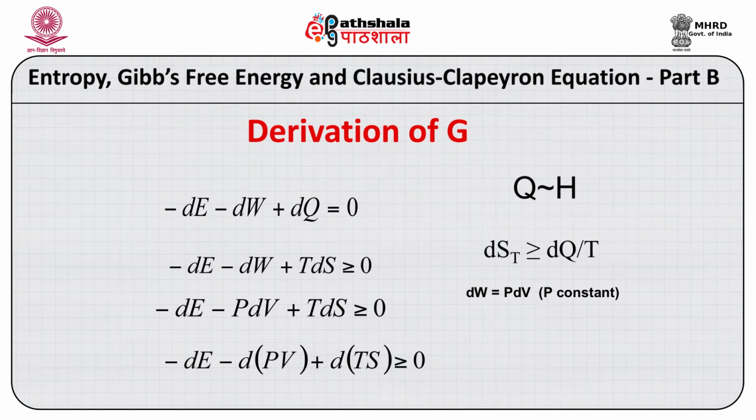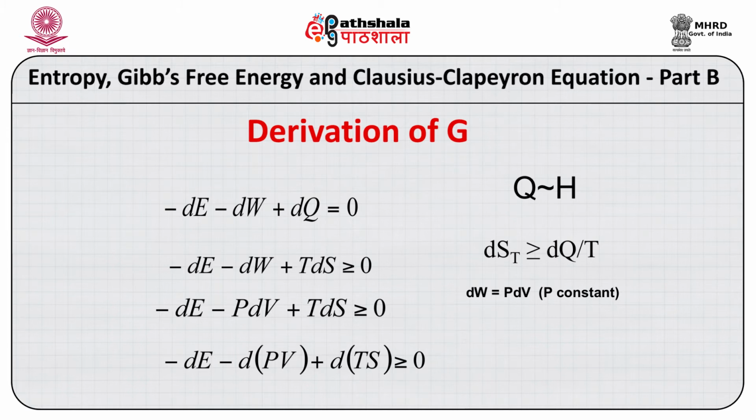Now, I will replace this one; it becomes PdV. In my previous discussion, I also showed that at constant pressure, the work done is equal to PdV, where dV is the small volume change of the system. From there, if we rewrite this equation, we get this one.